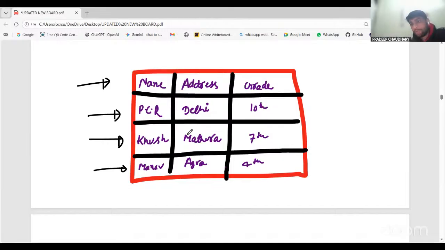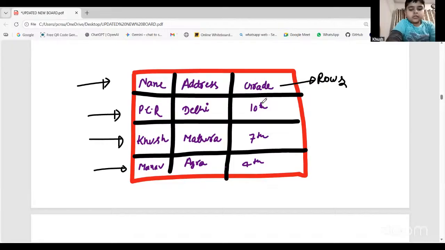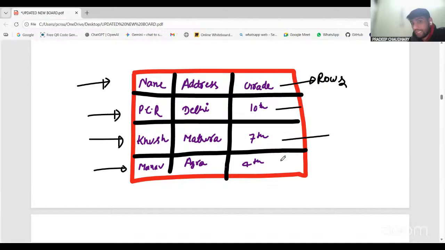So I hope this is very clear, right? So name, address, and the grade. The names I've written are PCR, Kush, and Manav. Address I've written Delhi, Mathura, and Agra, right? So these are my rows. How many rows are there? Can you count and tell me how many rows are there in this table? Three. No, there are four rows now. One, two, three, and four. So there are a total of four rows here.